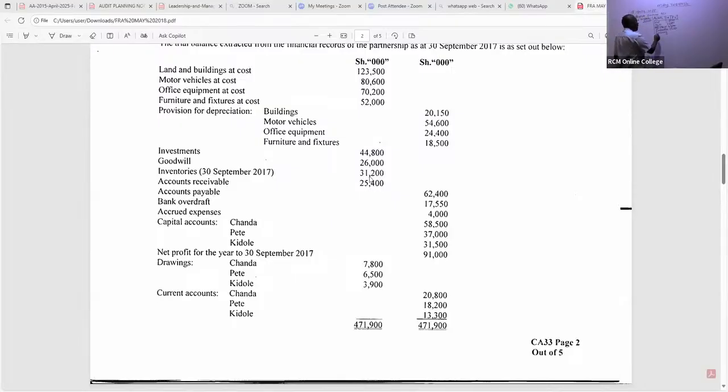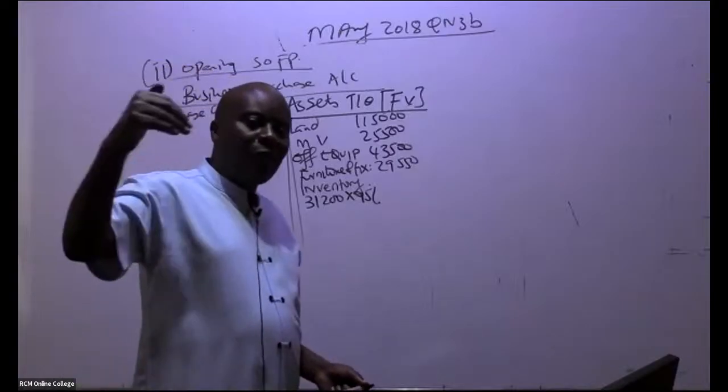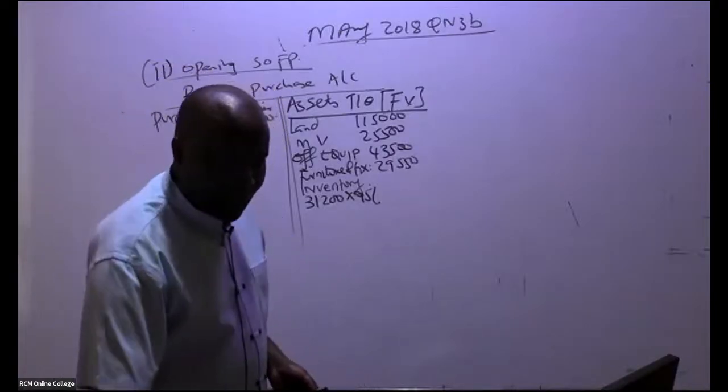But they agreed we take away 5%, which is the same as multiplying by 95%. So are you able to give me this figure? Remember, inventory is less 5%.